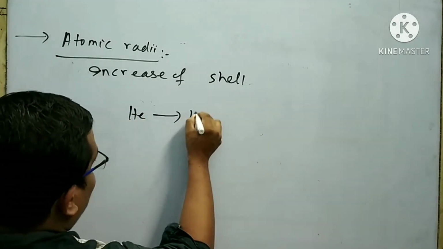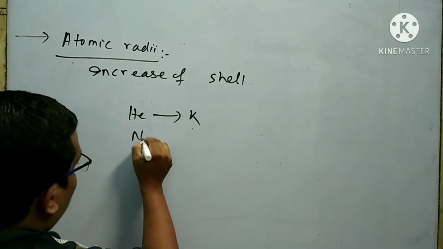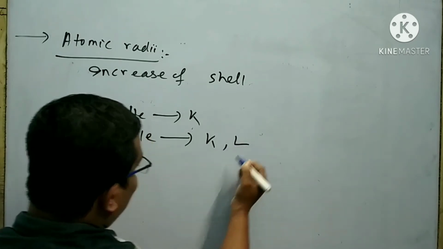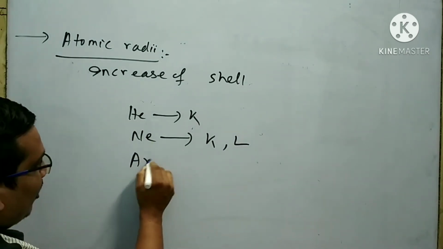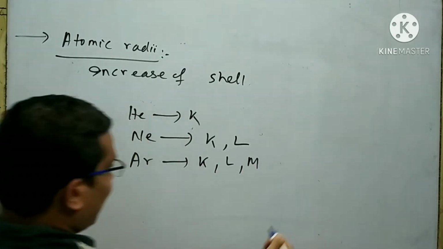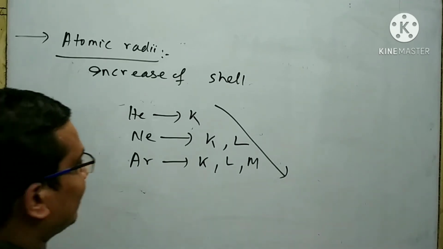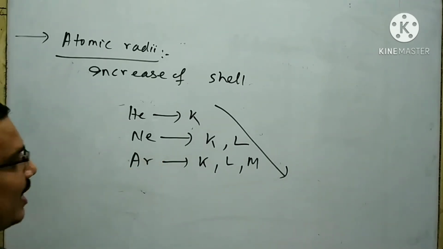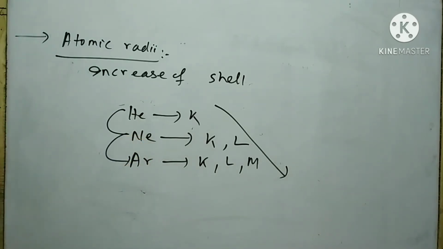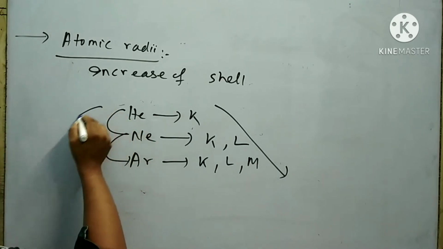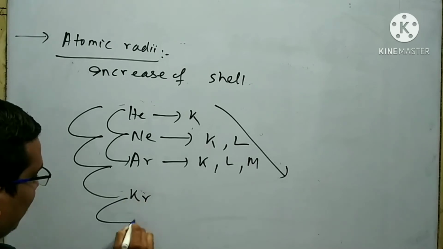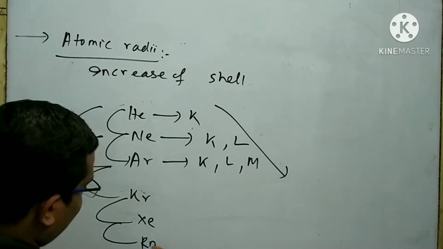Helium belongs to K shell. Neon belongs to K shell and also L shell. Argon belongs to K shell, L shell, M shell, like that. Look at that, there is an increase in the number of shells from helium to neon, neon to argon. So there is an increase in the atomic radii from helium to neon, neon to argon, argon to krypton, krypton to xenon, xenon to radon.